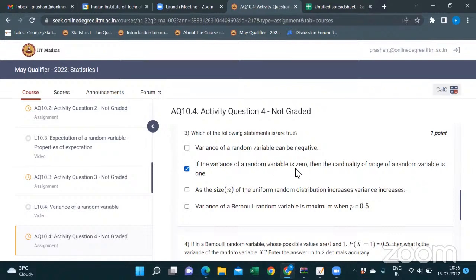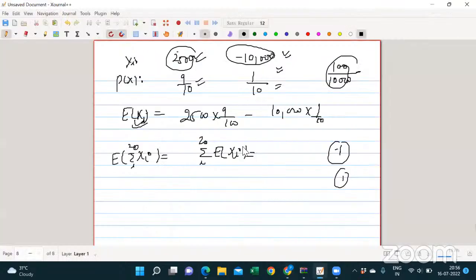Ma'am showed us the proof for the fourth point, but for the second and third it's not clear. What is the cardinality of the range of a random variable? Cardinality means the total number of elements present in a set, but what does this actually mean in this reference? I didn't understand.